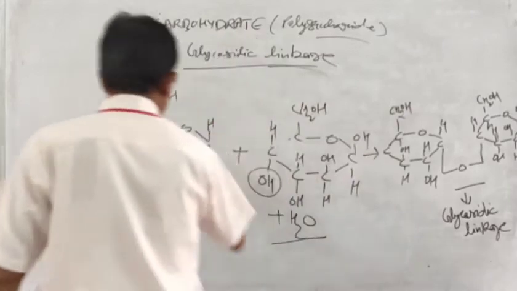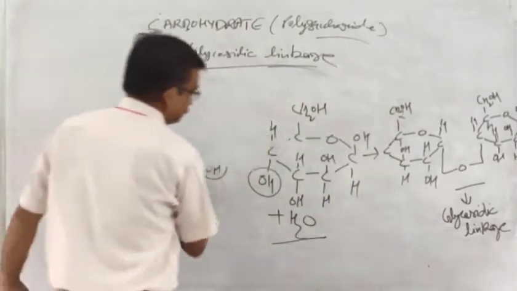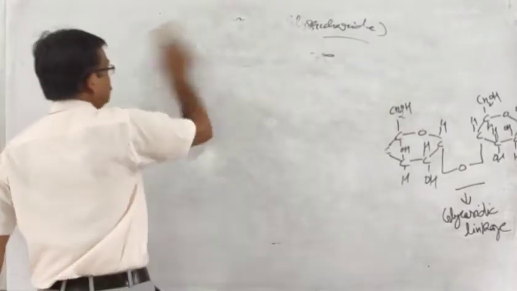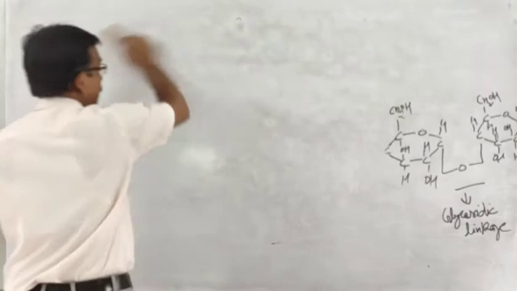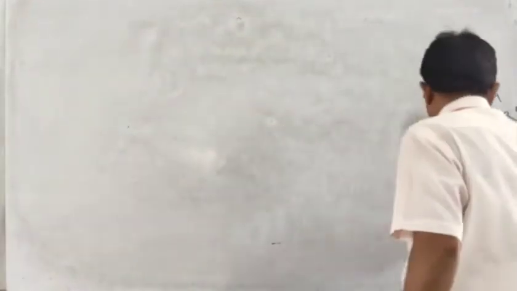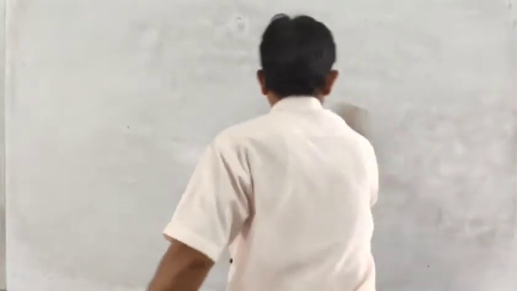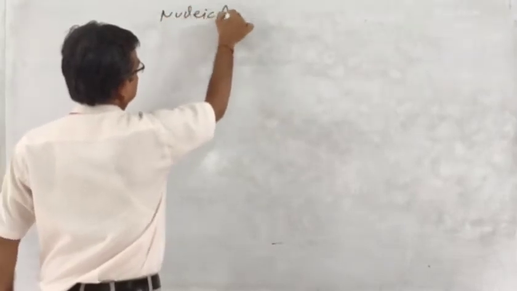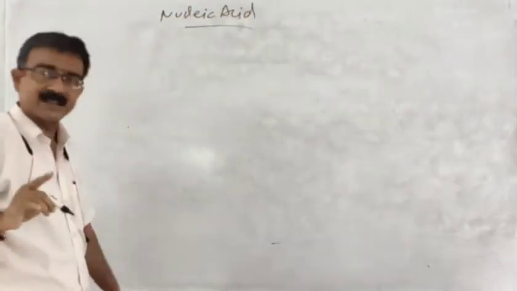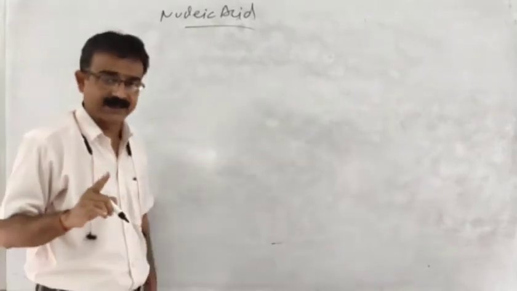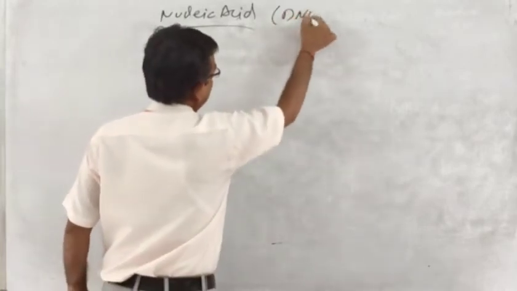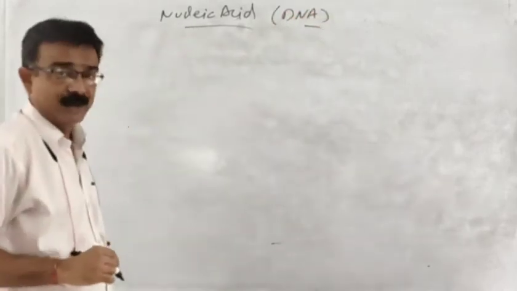Now the next is what? The linkage in nucleic acid. Nucleic acids are deoxyribonucleic acid and ribonucleic acid, and you know the stable structure is DNA, deoxyribonucleic acid.